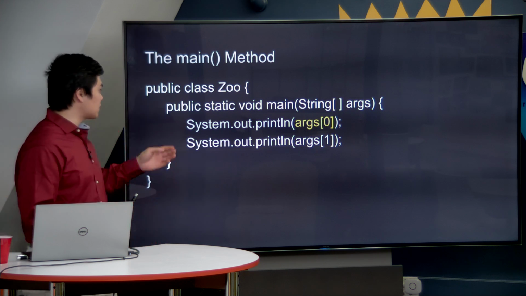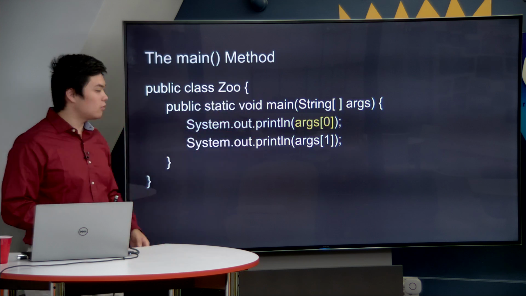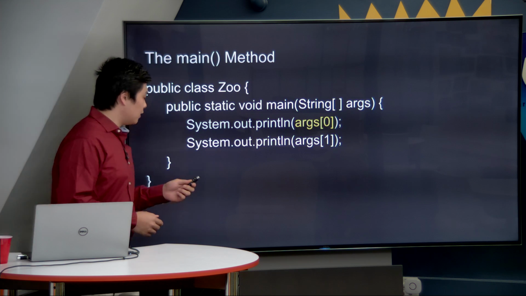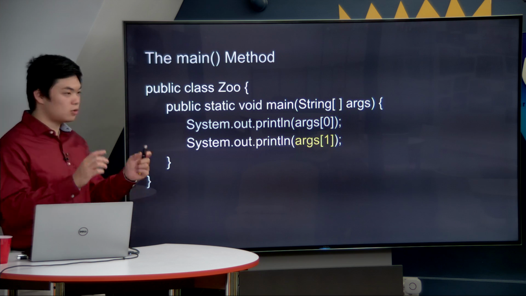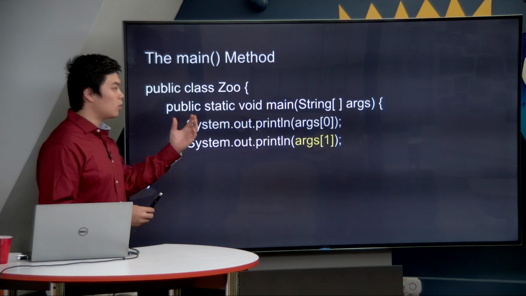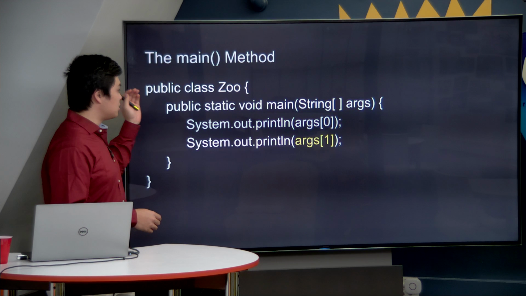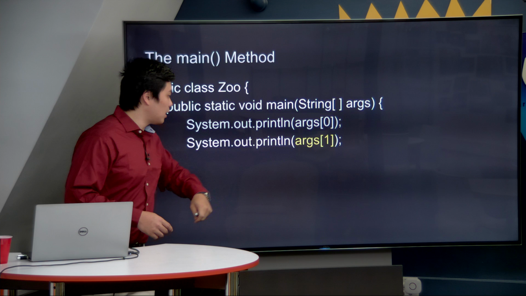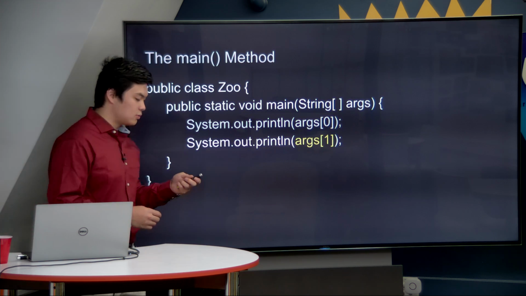So if I were to just execute, say, java Zoo with nothing afterwards, no command line arguments afterwards, this first element would actually be null. There would be nothing there. And then we have our second element inside of the string array of arguments. And this is also going to be the second thing that we put after our program name. So if I were to say java Zoo, and then I say like city, well, this is the second element of the array, and in this case we have not said anything there, so it would be null as well.